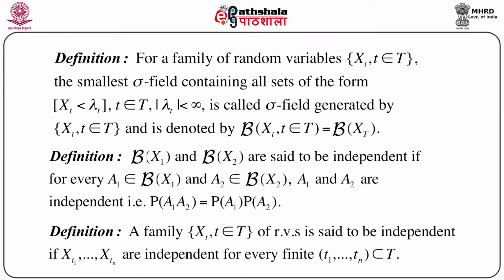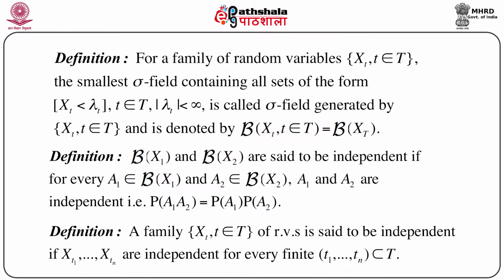Now once we have defined this Borel sigma field generated by a random variable, the question is, can we define independence in terms of these sigma fields? And here is one definition in this direction: script B of X1, that is the Borel sigma field generated by X1, and the Borel sigma field generated by X2, these two are said to be independent if for every A1 belonging to script B of X1 and A2 belonging to script B of X2, A1 and A2 are independent. That means probability of A1 intersection A2 equals probability of A1 times probability of A2.